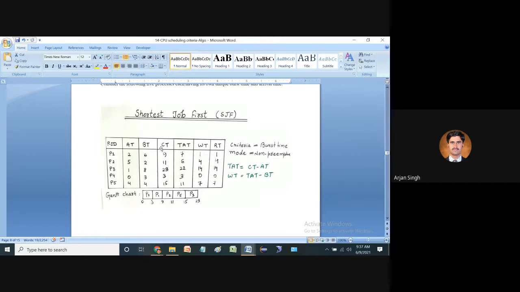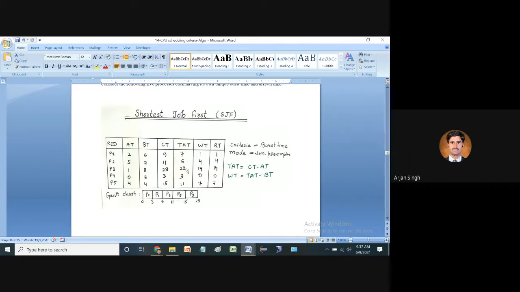So if we are going to find out the completion time, we can easily say that the completion time of P1 is 9. Okay, so here you see 9, and P2 has 11. So we have considered 11 here, and the completion time of P3 is equal to 23. With the help of the Gantt chart, we can find this out. Now the P4 completion time is 3, so we consider 3 here, and for P5 the completion time is 15, so we have considered 15 over here.